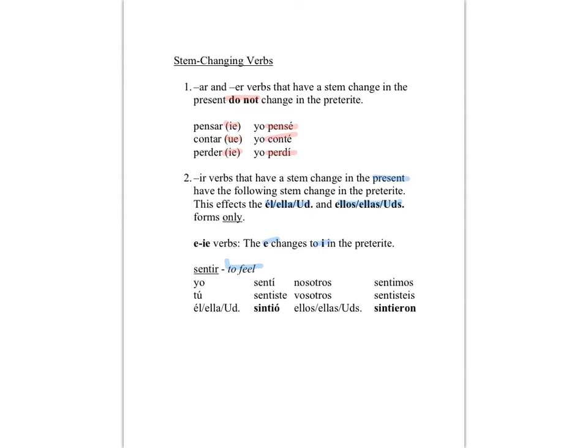Okay. We've got yo sentí, tú sentiste, él, ella, usted sintió, nosotros sentimos, vosotros sentisteis, and ellos, ellas, ustedes sintieron. So we can see in these two examples, the E goes to an I. E goes to I. Sintió and sintieron.